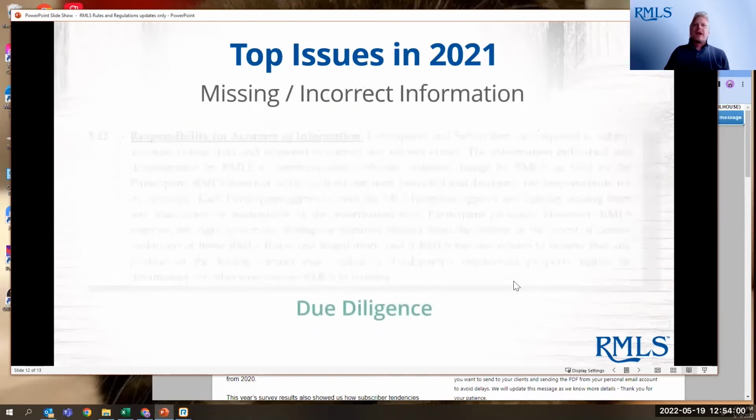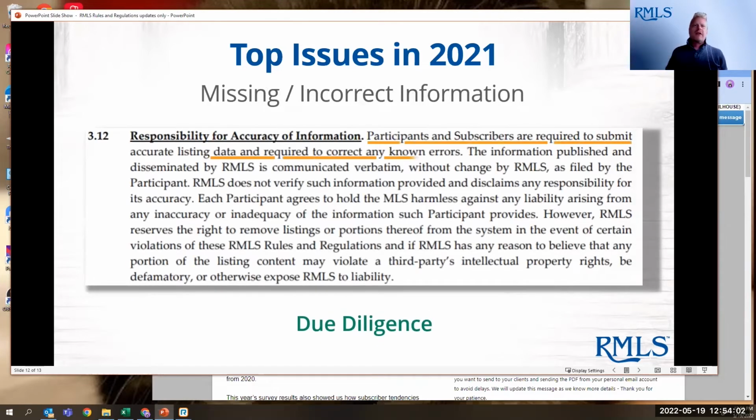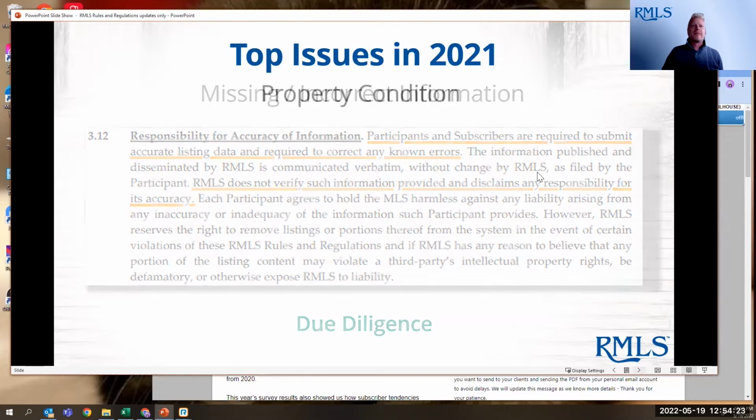Missing or incorrect information. Again, this is a big catch-all field, but as agents, do your due diligence. RMLS is not going to make sure that you're entering in the correct information. That's your job, doing your due diligence and entering in that correct information. We get a lot of reports of misrepresented listings. So make sure that the information you're putting in is correct and accurate.